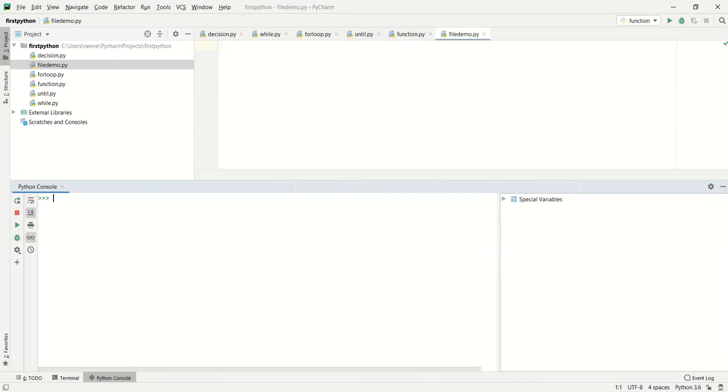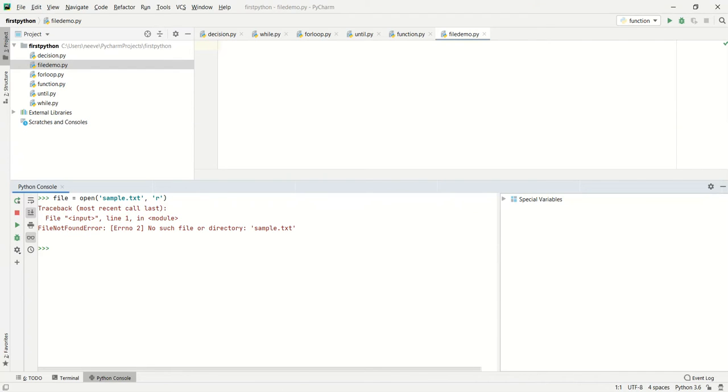Before developing an application, we are just going to play with the Python console to see how the file operation works. I'm going to use the open member function with the file name sample.txt, opening it in read-only mode, which provides a file not found error, which means that the file is not present in the system.